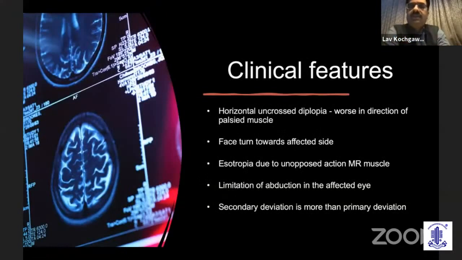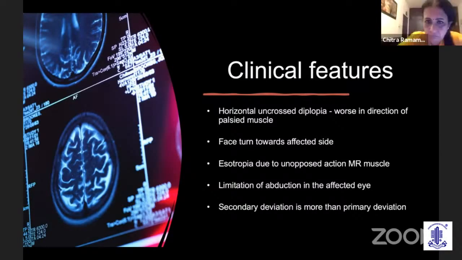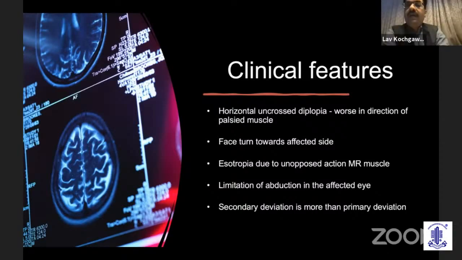So as Dr. Randhir had mentioned, in 6 nerve palsy, because of the overaction of the medial rectus, it causes uncrossed diplopia, and it is worse in the direction of the palsied muscle. Suppose, for example, if there is a right 6 nerve palsy, then when the patient sees towards the right side, the diplopia worsens. And the face turn would be towards the right side because of the overaction of the medial rectus. So the patient maintains a right gaze to avoid the double vision.